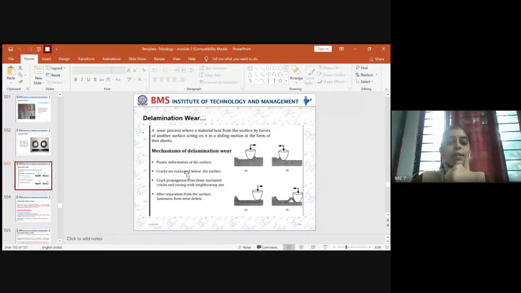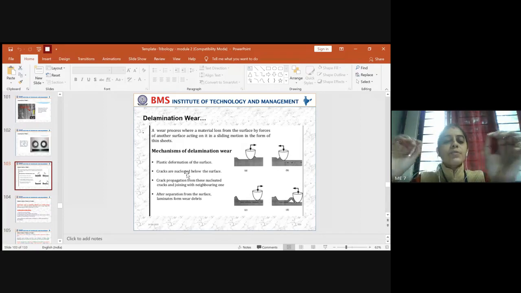The first one is plastic deformation. Then it results in the formation of a crack. The crack gets penetrated, it gets propagated, it connects to the neighboring one. And finally, it results in the formation of laminates. It gets separated from the surface. And these laminates will be the combination of all types of wear debris accumulation.